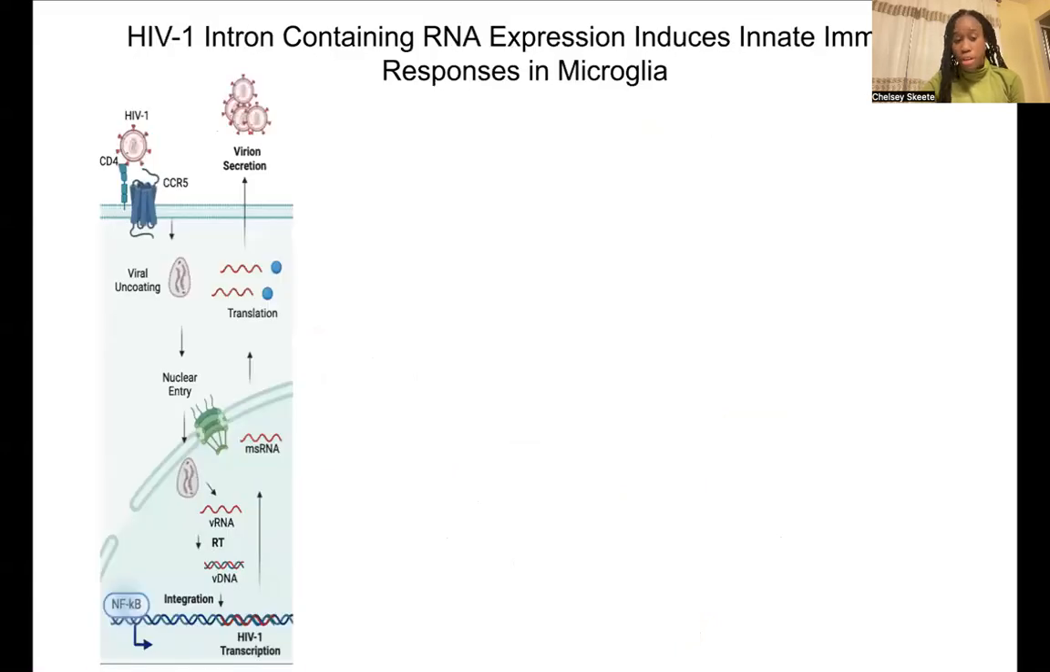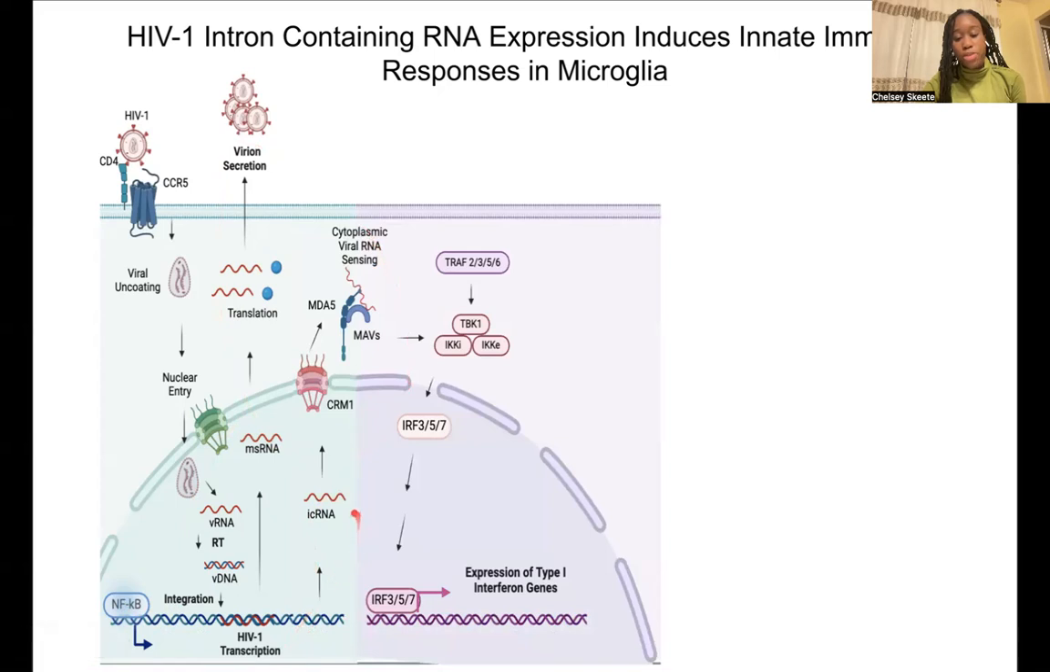So just to give you a general sense of the viral life cycle, after entry, viral uncoating occurs and the capsid then enters the nucleus in which viral RNA is transcribed into DNA. This then integrates within the host genome, which is termed the provirus, and is transcribed under NF-kappa B activation, which then triggers RNA to be spliced, translated, and virions are secreted out of the cell.